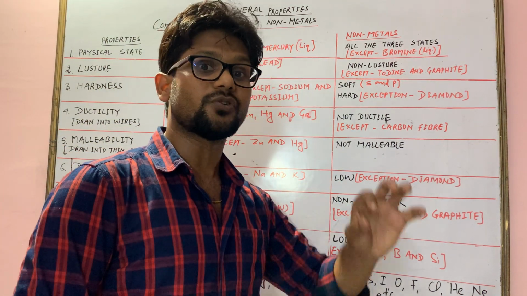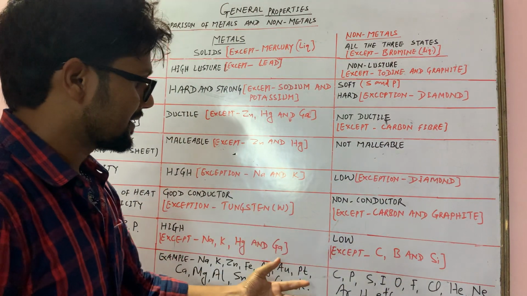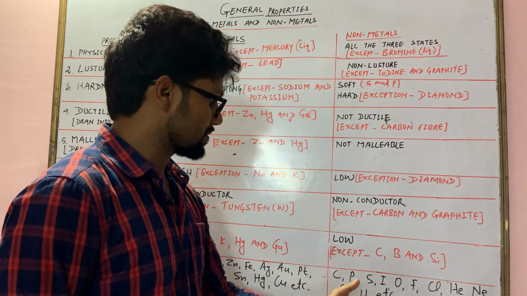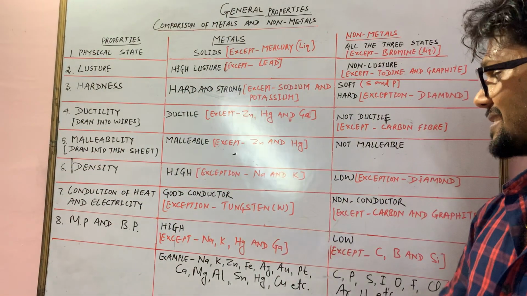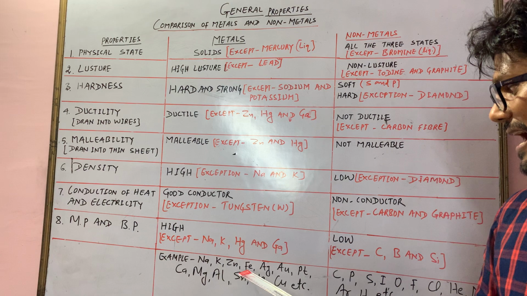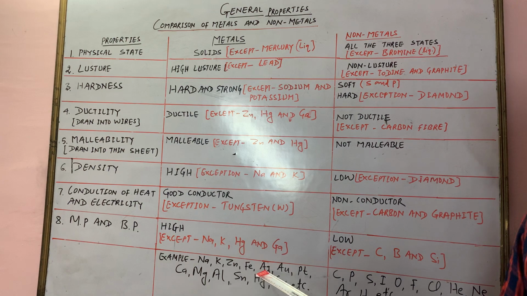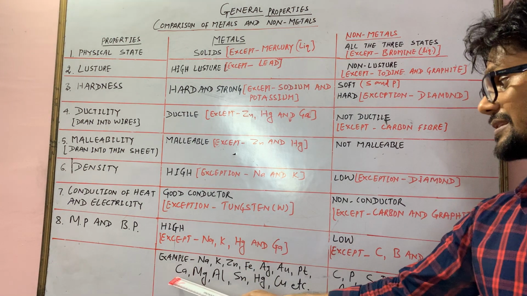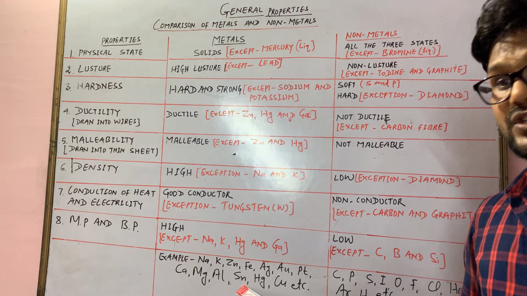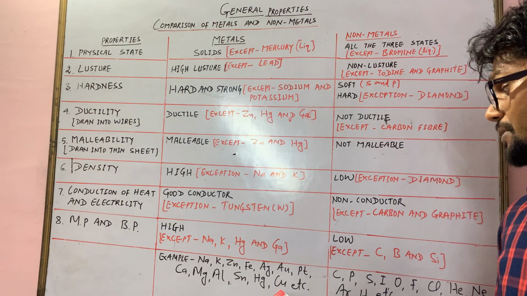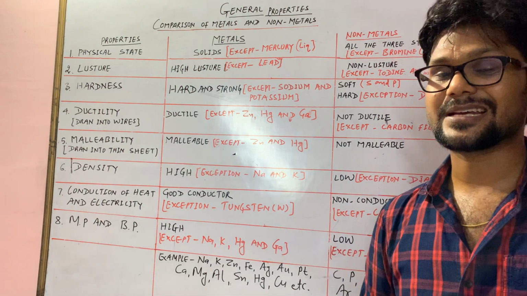You have to mostly focus on the exceptions. What are the exceptions which are not following the rules? And these are the examples that I have written. It may not be visible in the video because some examples have been cut. So I'm dictating the examples of metals: sodium, potassium, zinc, iron, mercury. Mercury is here, Hg. Au is gold. Ag is silver. Pt is platinum. Ca calcium. Mg magnesium. Al aluminium. Sn tin. Hg mercury, copper, Cu. These are the metals, and there are many more metals that you will study in higher classes.